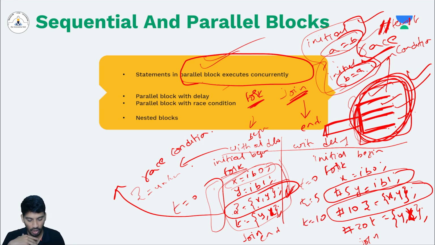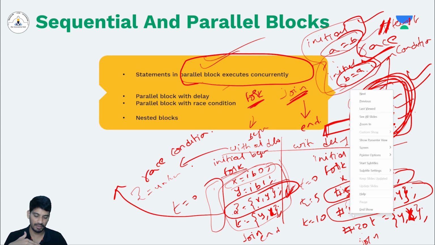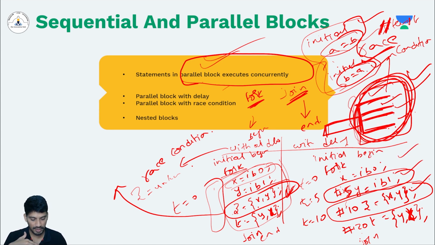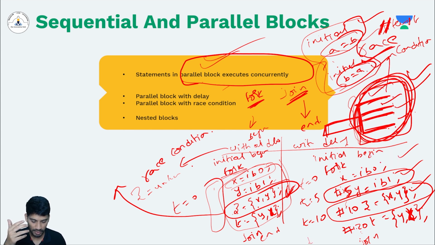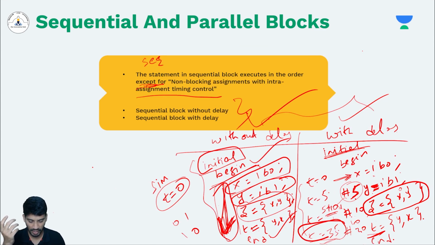Why? Because all of them will start at t equals 0. Unlike a sequential block, where it will wait for 5 nanoseconds and then perform the next statement. But here, all four statements are scheduled at time t equals 0. Based on their individual delays, they will execute at that particular time. Here, the individual delay is 20 nanoseconds, so this t will be executed at 20. In the earlier case, t was executed at 35 nanoseconds.